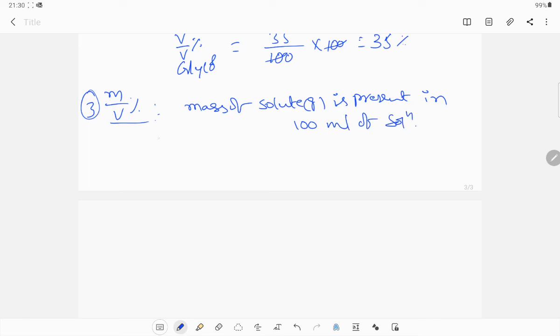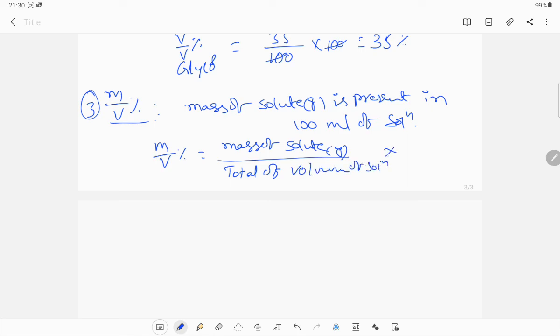The mathematical expression is mass by volume percentage equals mass of solute in grams divided by total volume of solution, into 100. So this is the simplest expression.